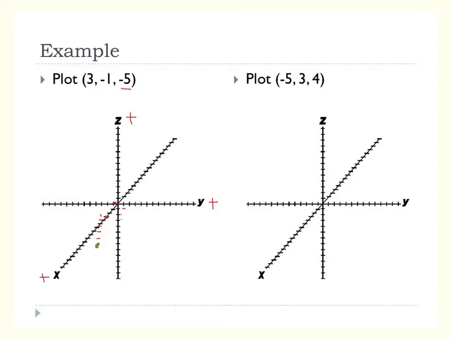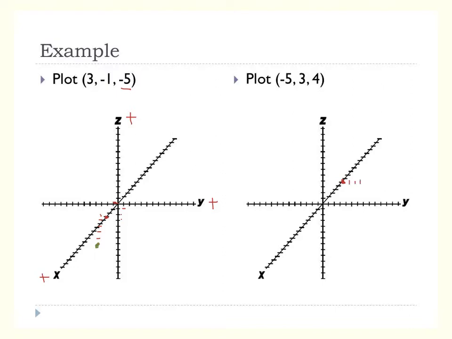So let's try it again. -5, 3, 4. The first big question is, where are you starting? You are starting about there. That would be -5. You're going to do a positive 3, so we're going to come over 3. 1, 2, 3.